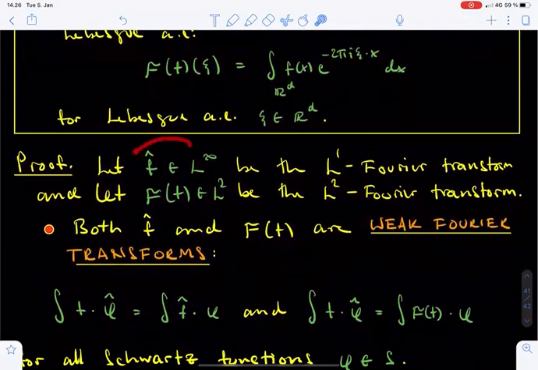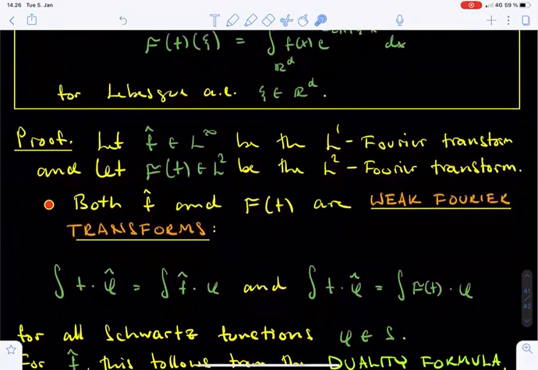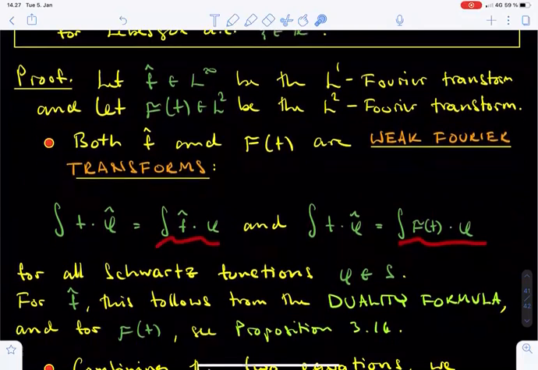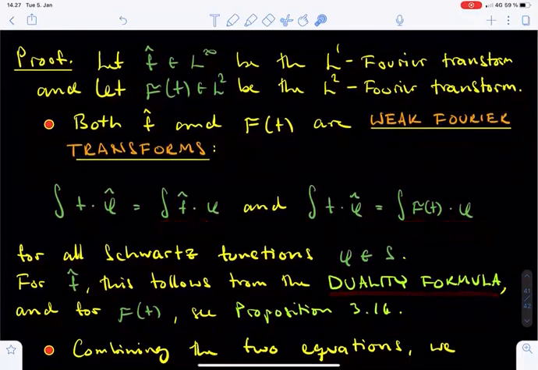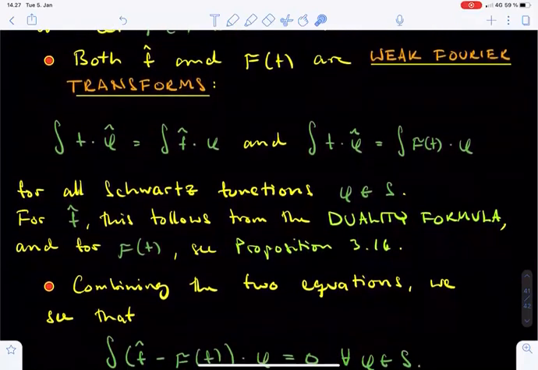To prove this corollary, let hat f be the L1 Fourier transform of f, and let calligraphic F of f be the L2 Fourier transform of f. As we have seen, both hat f and calligraphic F of f are weak Fourier transforms. In other words, if phi is a Schwarz function, then the integral of f times hat phi equals either the integral of hat f times phi or the integral of calligraphic F of f times phi. For the L1 Fourier transform, this follows from the duality formula. For the L2 Fourier transform, we recorded this in proposition 3.16, whose proof was left as an exercise.